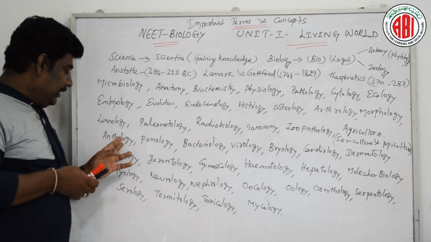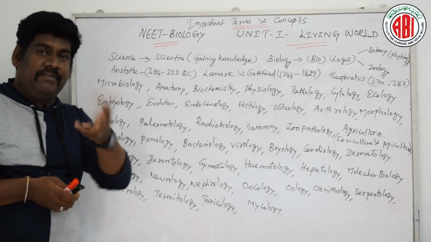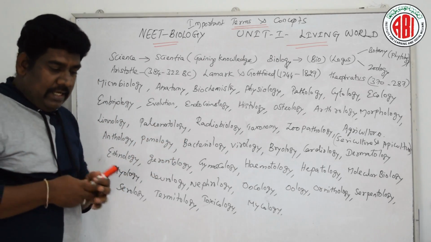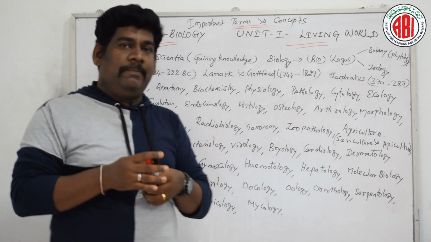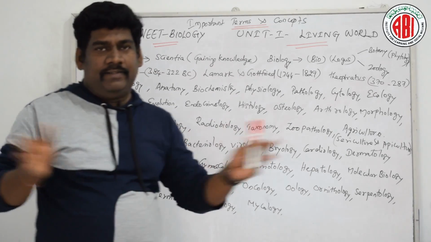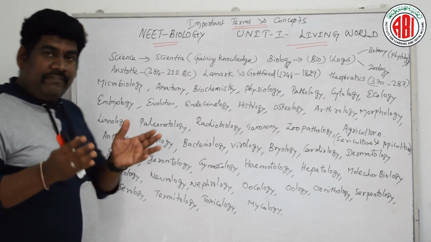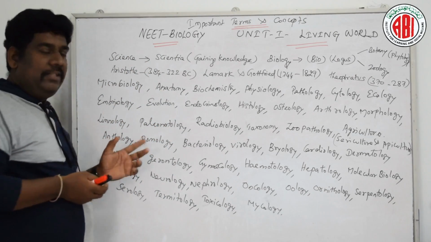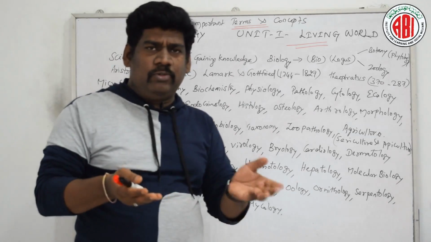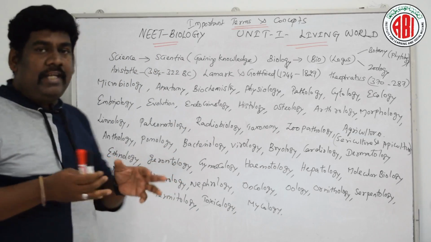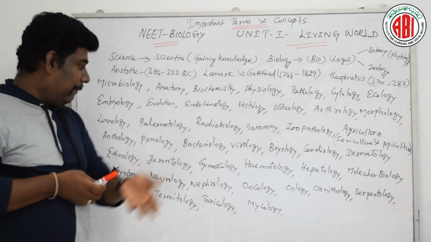When we are talking about anthology, it is a branch of science which deals with the different types of flowers. Under the category of gymnosperms and angiosperms, the flowering plants form different varieties of flowers in different species. So we are discussing the different types of flowers in detail in anthology. Likewise in pomology, which again deals with angiosperms and a few gymnosperm examples, we talk about different types of fruits which are borne from the different varieties of plants.